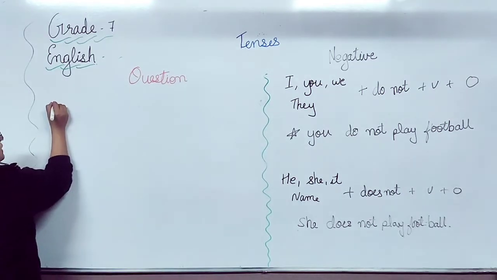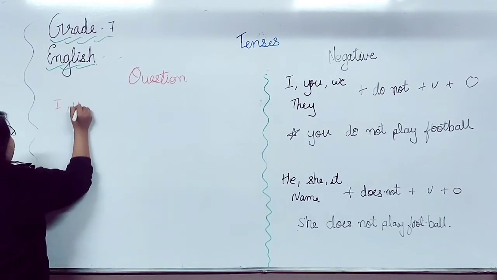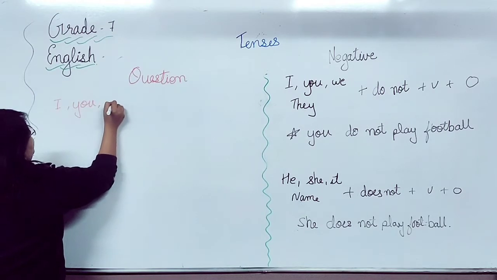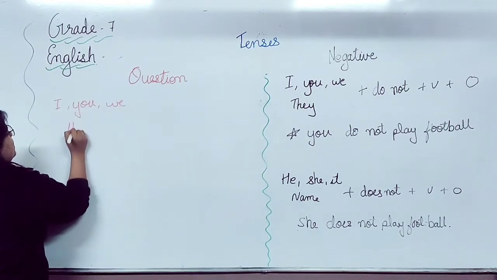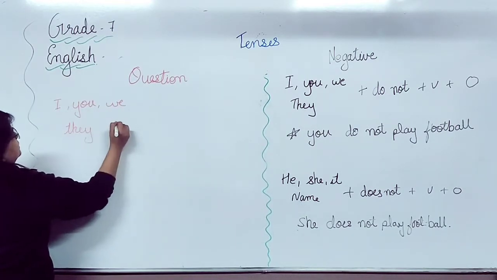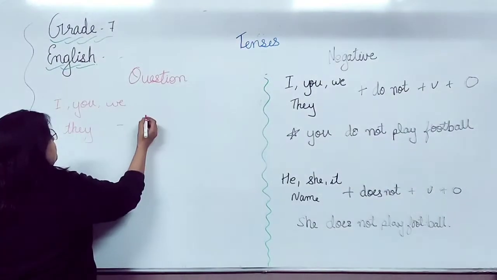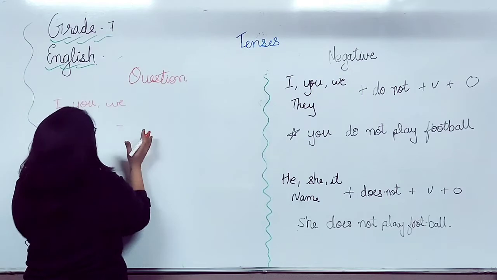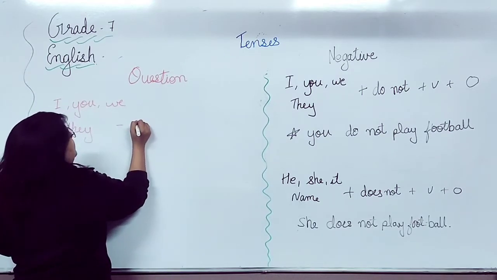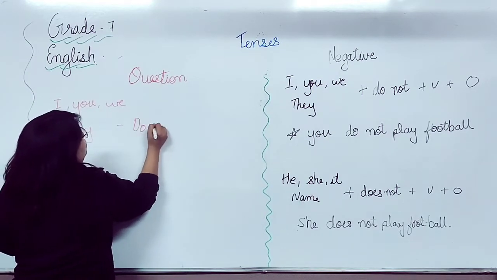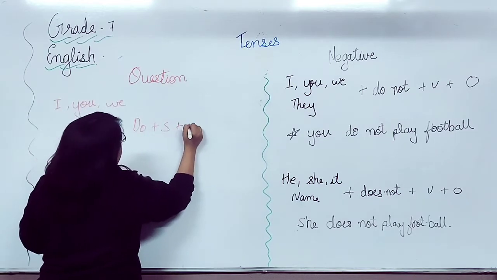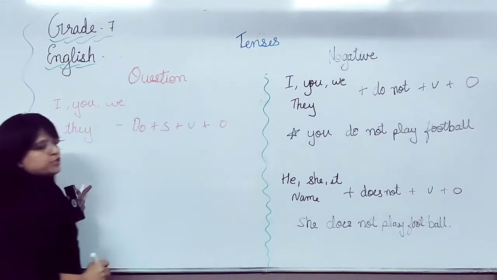In question sentences, when I, you, we and they are there, means when third person singular is not there, यहाँ पे subject के पहले हम do add करेंगे. Do plus subject plus verb plus object.